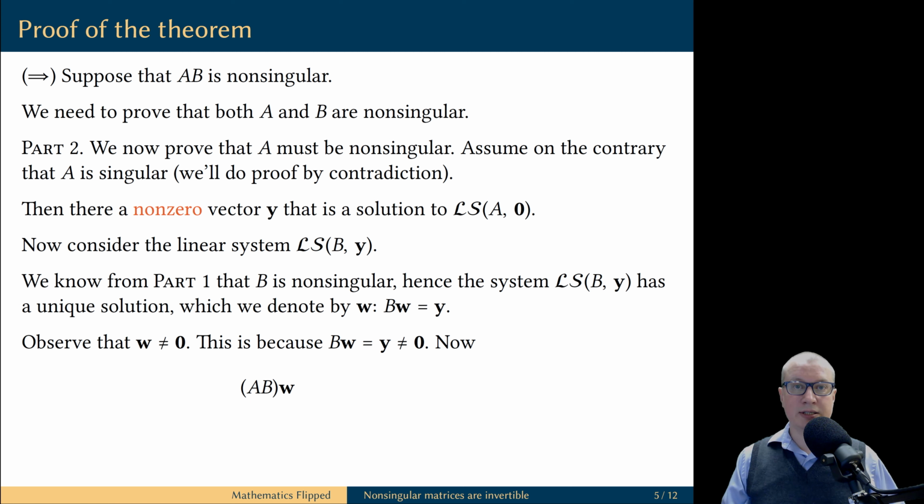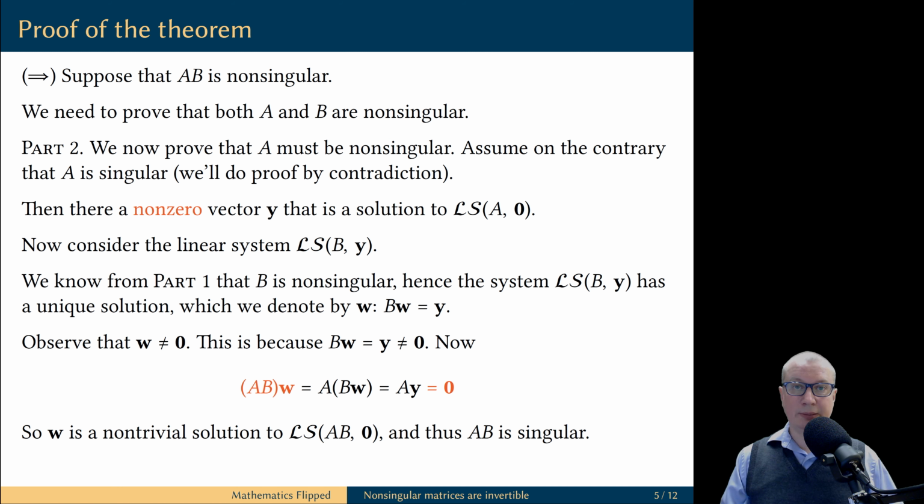And now let's look at the following expression: matrix AB multiplied by the vector W. We can use the associative property of matrix multiplication to rewrite it as matrix A multiplied by the vector BW. And we know that B times W is the vector Y. Finally, the matrix A multiplied by the vector Y is the zero vector, because the vector Y is a solution vector to the homogeneous linear system with A as the coefficient matrix.